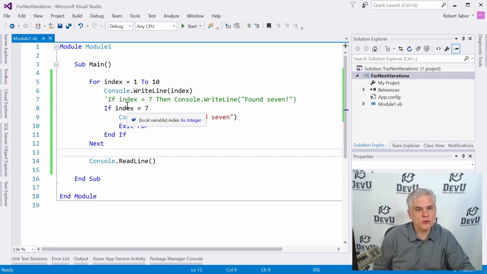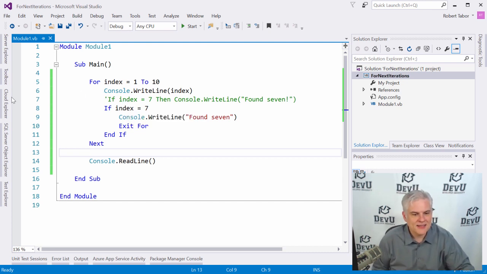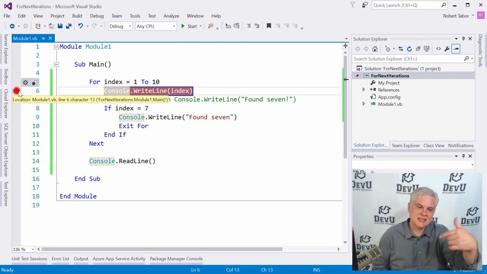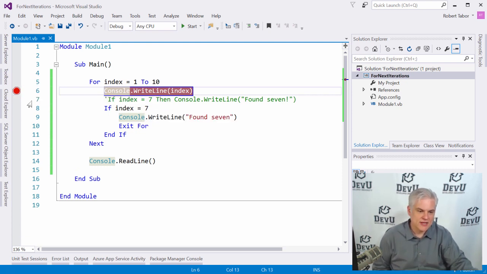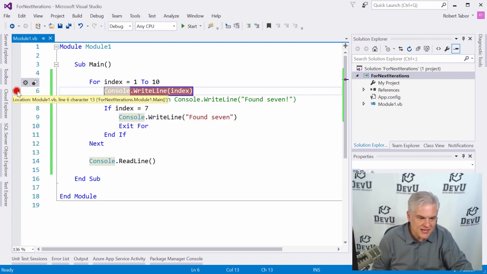So to set a breakpoint, it's really easy in Visual Studio. There are actually a number of different ways to do it, but I find that the easiest way is to find this little gray column off to the left-hand side underneath the tab heading and just click in that column for the line of code that you want to set a breakpoint on. So in this case, I want to set a breakpoint on line number 6, so I just click in the little gray area next to 6, and it creates this little stop sign over here on the left.